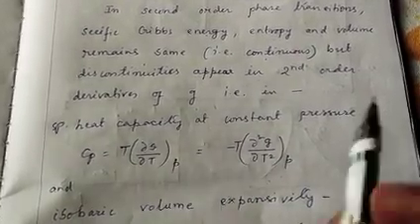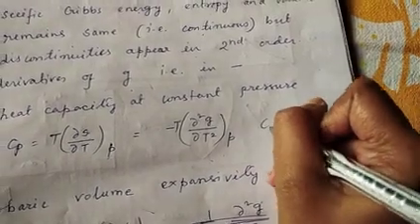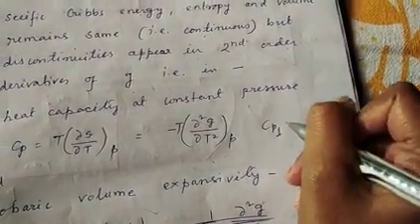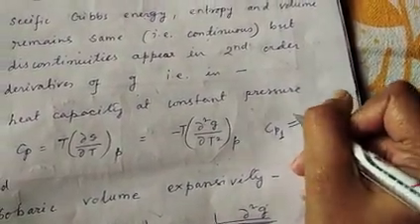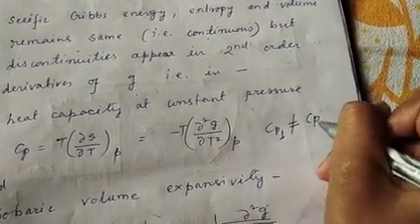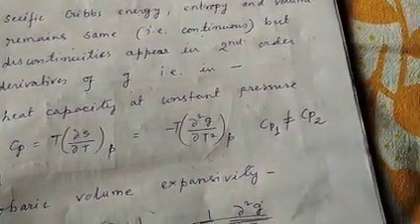During second order phase transition, the specific heat capacity at constant pressure of phase 1 will not be equal to the specific heat capacity of phase 2.